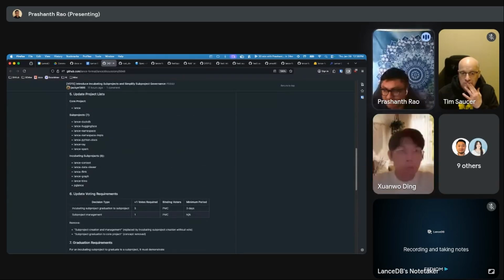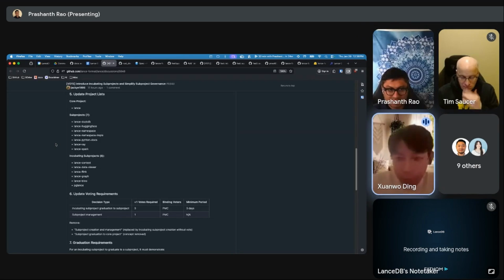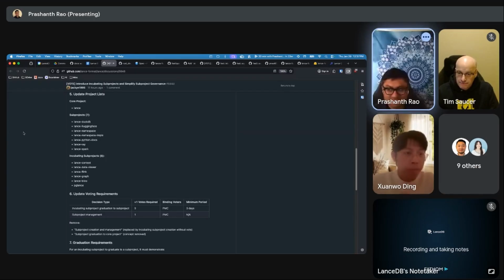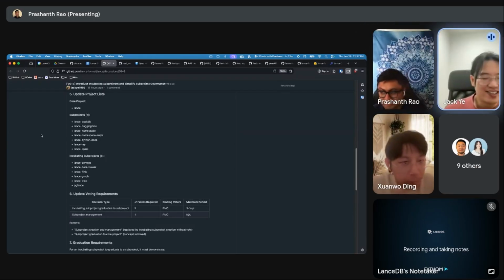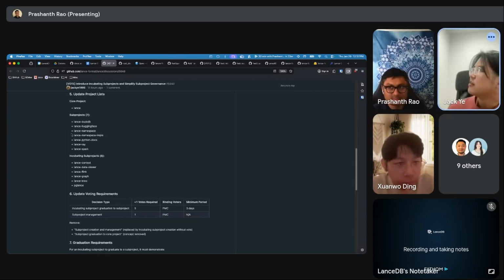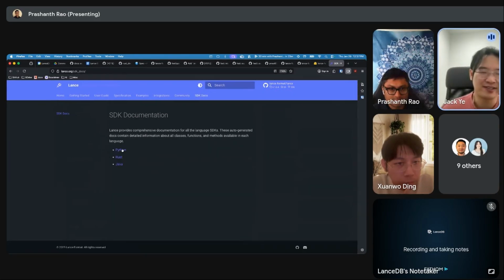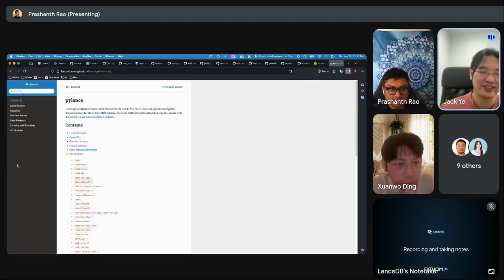You said Lance Python docs is not a separate project? I'm a bit confused that a docs repo could be a sub-project. Should it just be a part of our core project, Lance? Actually, I think the key reason it was separated was because it was requiring a full Python build, which takes a lot of time if someone just tries to add a small change in the doc.